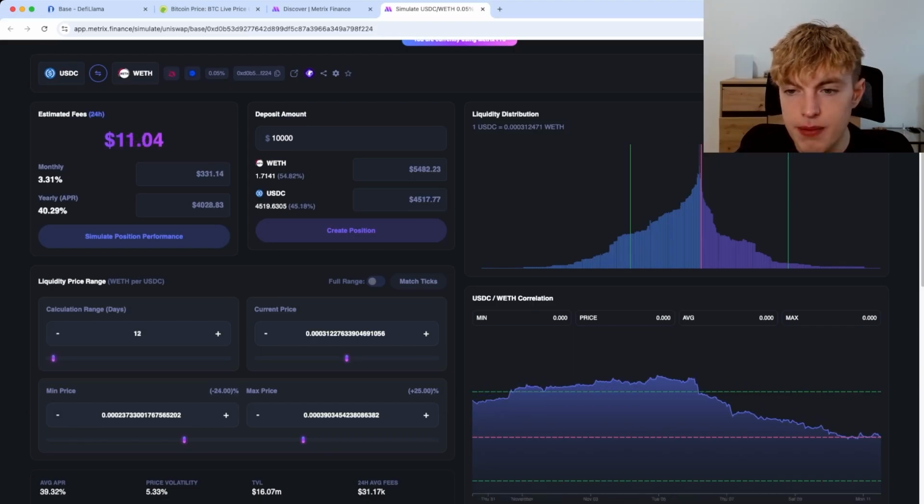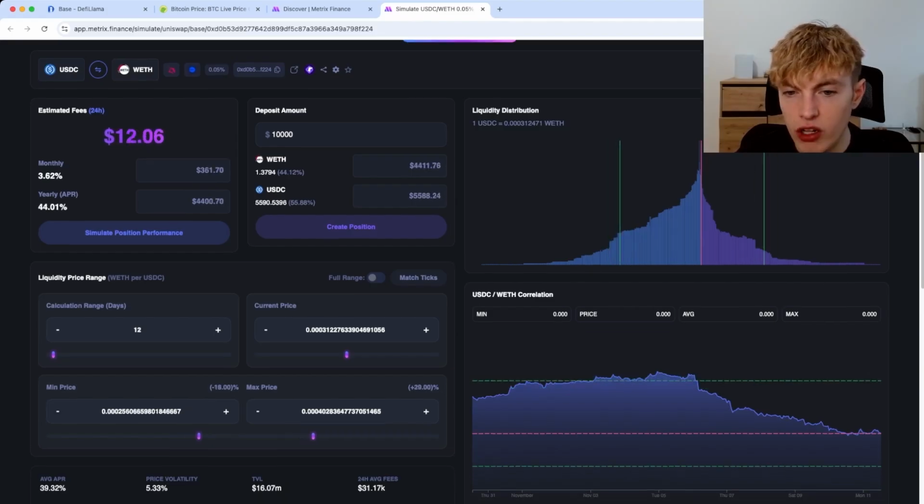Now I'm going to change my min and max price. I'm going to move down this min price a bit, change my max price a bit. This could be a solid range. I may have to do some readjustments if I were to take on exposure to this though. But right now we're looking at about 44% yearly APR according to the simulation. So with a $10,000 deposit amount, we could be getting $4,400 per year or $361 monthly.